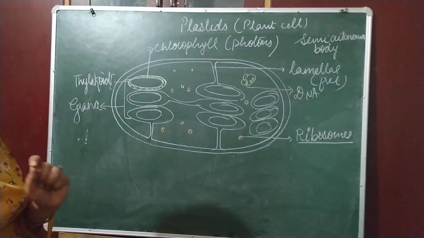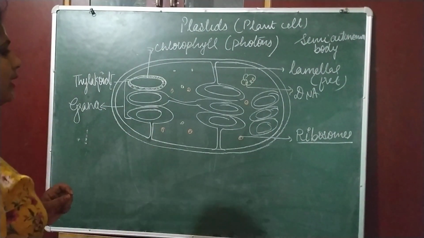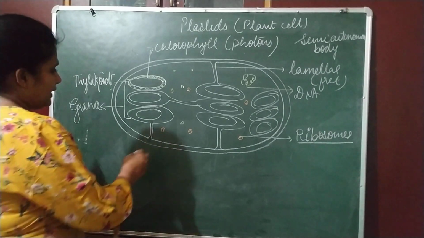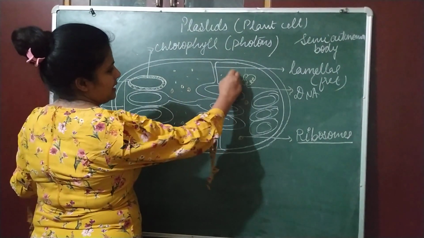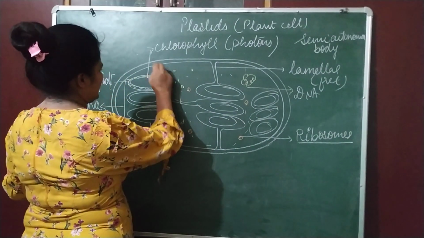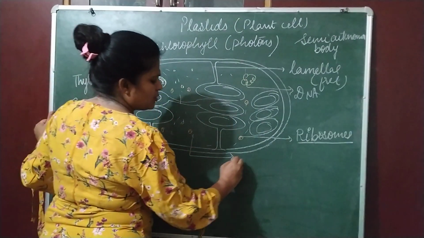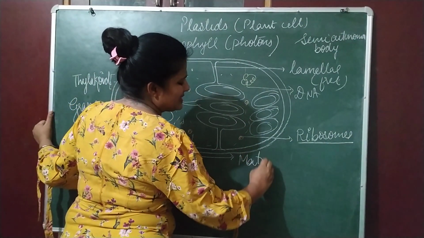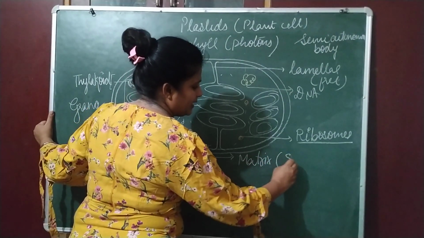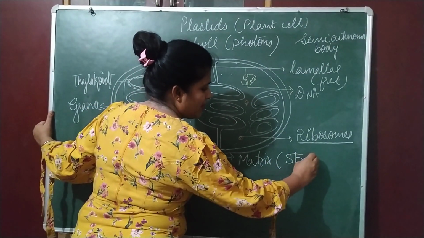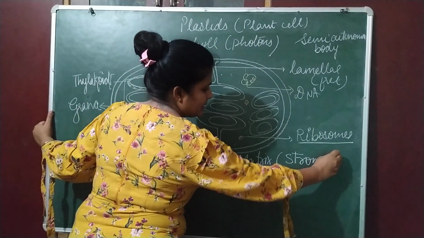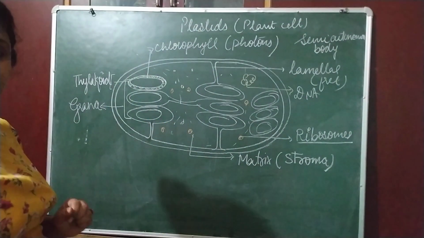Inside it, there is a liquid matrix. A liquid matrix है, बिल्कुल jelly-like substance. That is called matrix. Please learn the spelling very carefully. Stroma. क्या कहते हैं उसको? Stroma.